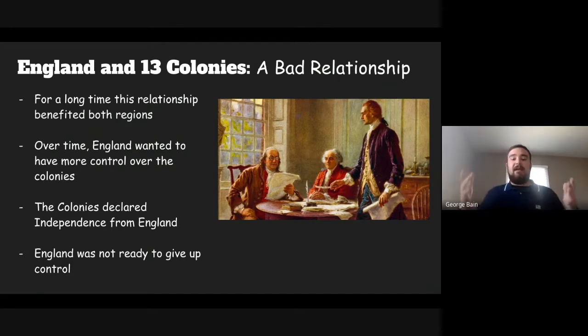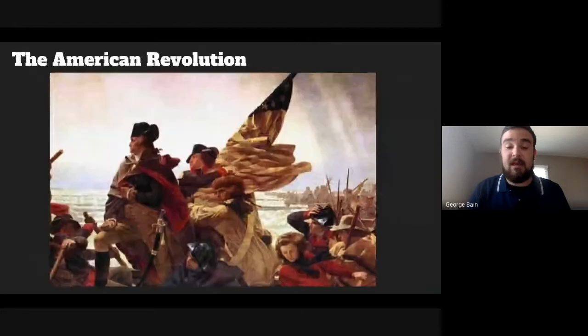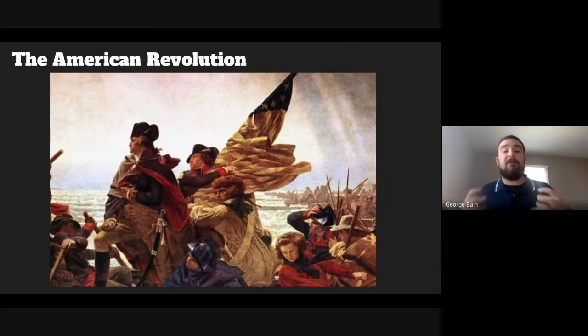Now think about it. If you're England, this probably does not sound like a good idea to you. Thinking about all of the money and all of the control that you had, you don't want to just give that up to let these colonies become free. So England was like, not going to happen. Now the 13 colonies wanted to become independent. England wanted to control them. So here we see that there's going to be some conflict that's starting to build. And the name of this conflict that comes up is the American Revolution.